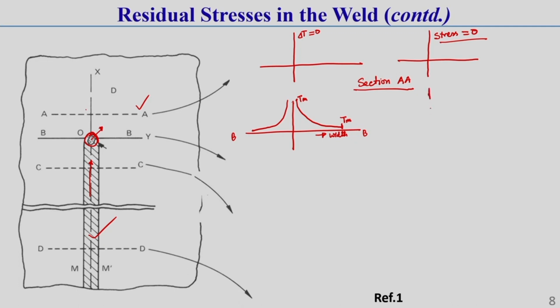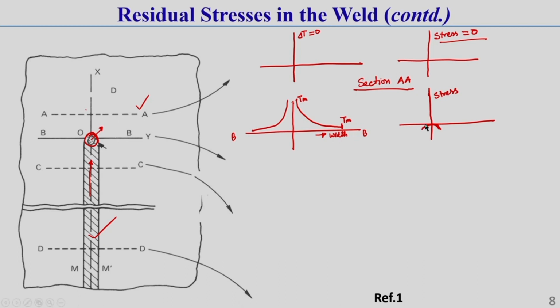That is why, when we draw the stress near the weld zone, as this material is in a molten state, the stress will be 0. Let this axis represent the stress.